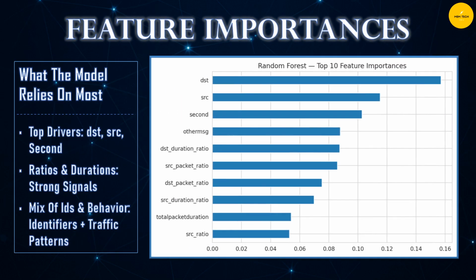One of the advantages of random forest is that it highlights what drives predictions. Here, the top signals are detection, source, and second. We also see strong contributions from ratios and durations, reflecting abnormal traffic behavior. So the model uses both IDs, which show who's talking, and behavior patterns, which show how they're talking. That's exactly what a human SOC analyst looks for.